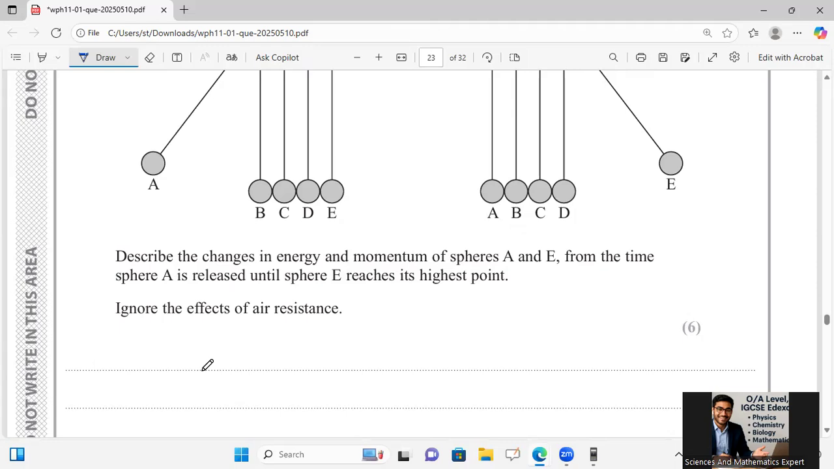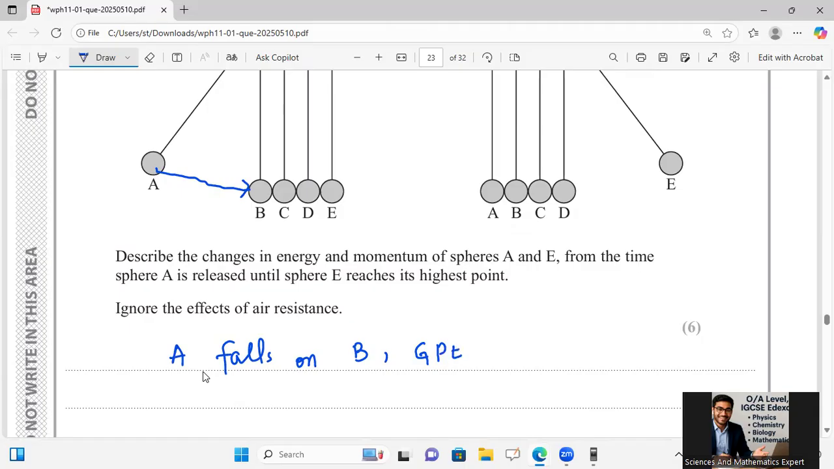So I will say here that when A is going to fall and strike towards B over there, as A falls on B, then what is basically happening?